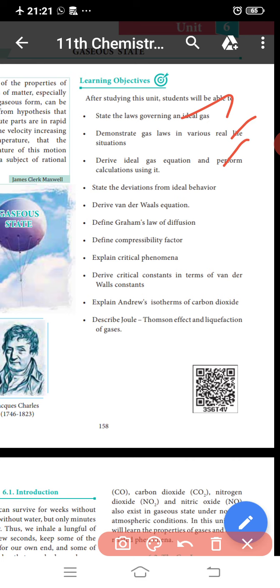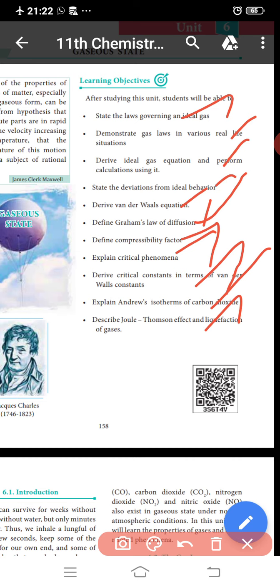Then state the deviations from ideal behavior, derive the van der Waals equation, define Graham's law of diffusion, define compressibility factor, explain critical phenomena and derive critical constants in terms of van der Waals constants, and explain Andrews isotherm of carbon dioxide, the Joule-Thomson effect and liquefaction of gases. This is the gaseous state.